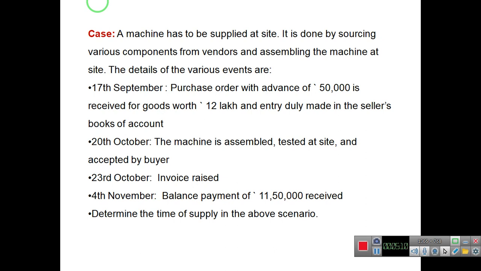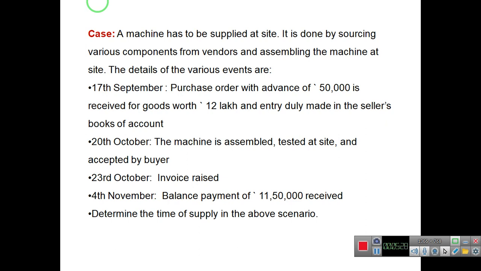For determining the time of supply, we'll discuss one case. A machine has to be supplied at site. It is done by sourcing various components from vendors and assembling the machine at site.